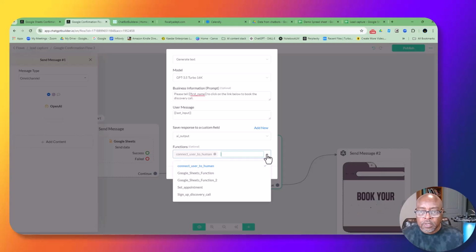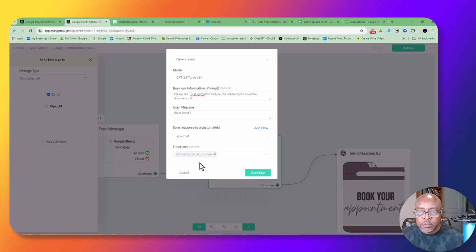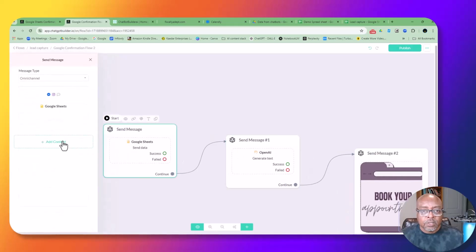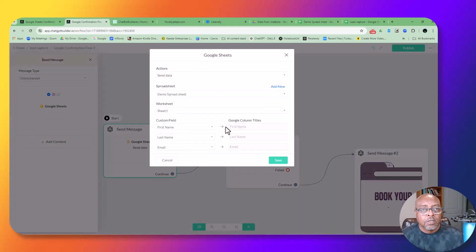Okay. And let's see. Okay. And then that will get it going. Okay. Let me go back here, and there's another place I need to make sure that I got that going, because that wasn't Google Sheets function. It was function 2, wasn't it? Okay, let me go back here, make sure I got my functions.